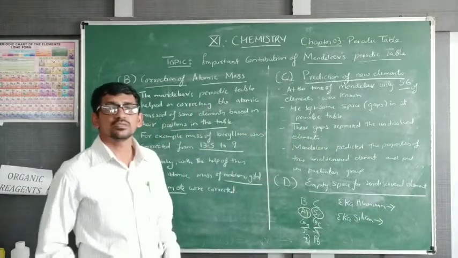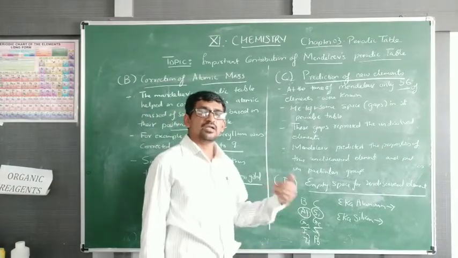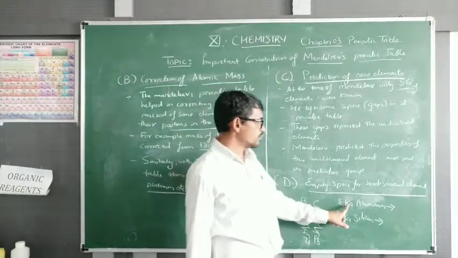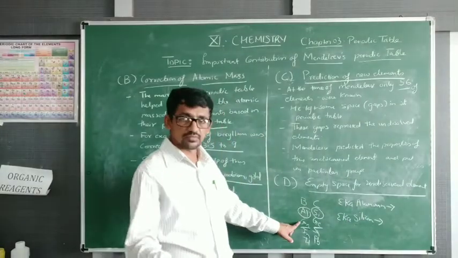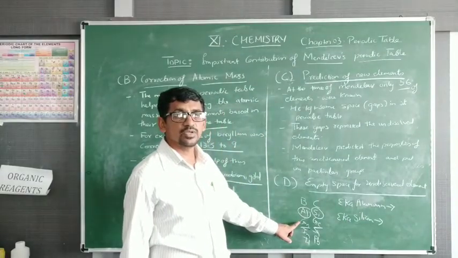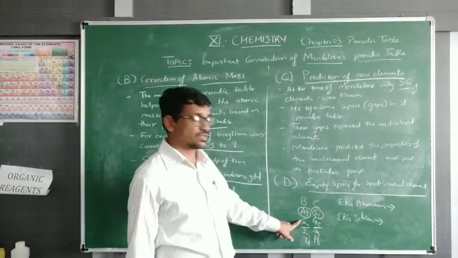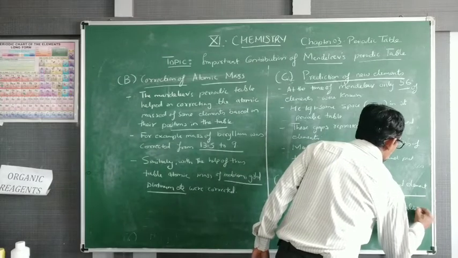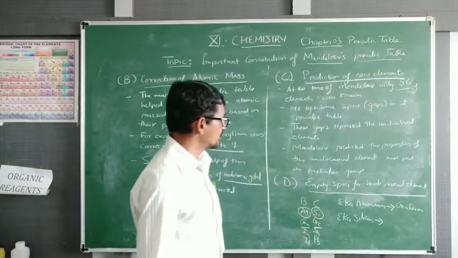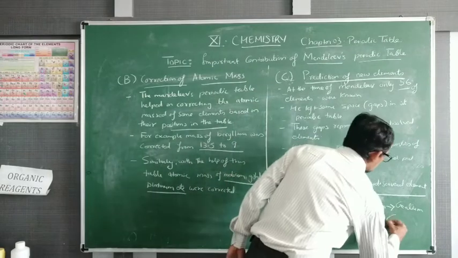He put empty space and the name is given that. Eka means what? Below aluminium and below silicon. Then after discovery, Eka aluminium is known as gallium. And Eka silicon is nothing but germanium.